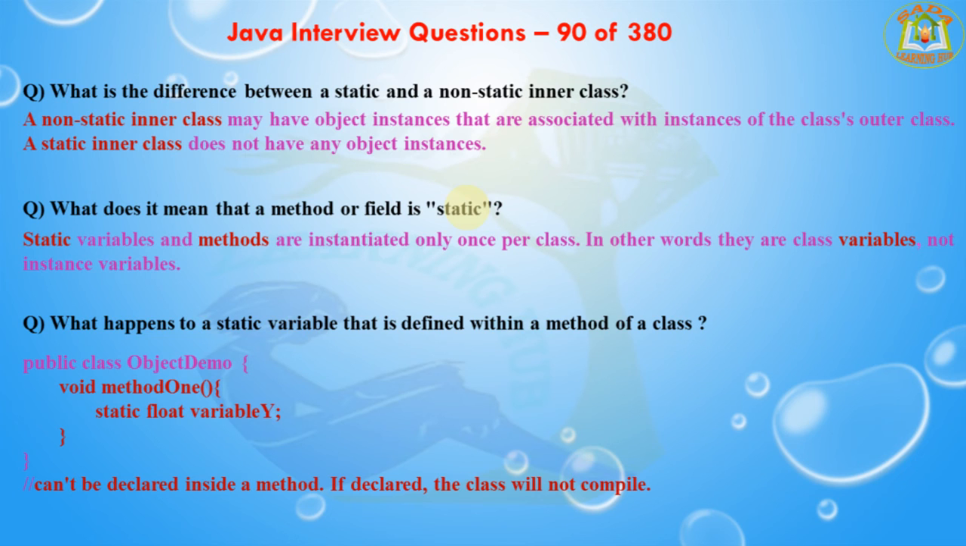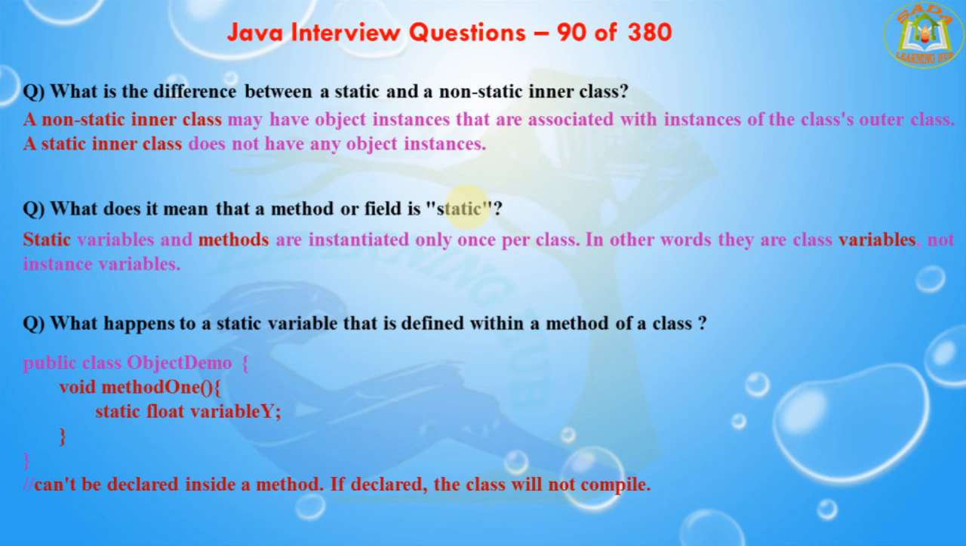That's how a library method like System.out.println works. Out is a static field in the java.lang.System class. If you see here, static variables and methods are instantiated only once per class. In other words, they are class level, not instance level variables. If you change the value of a static variable in a particular object, the value of that variable changes for all the instances of that class. That is about static.